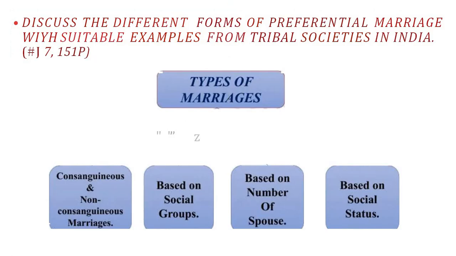In society there is a term called social institution. Marriage is a kind of social institution. Family is a social institution. So what is exactly the meaning of social institution? We will learn here. Social institution means any kind of process which is performed by the majority of the population.